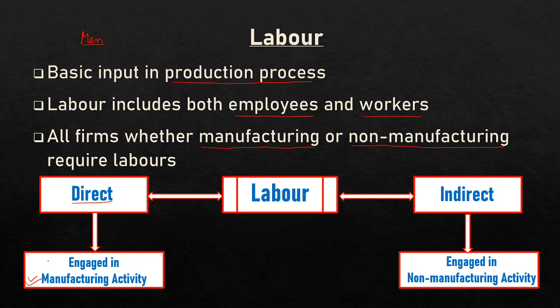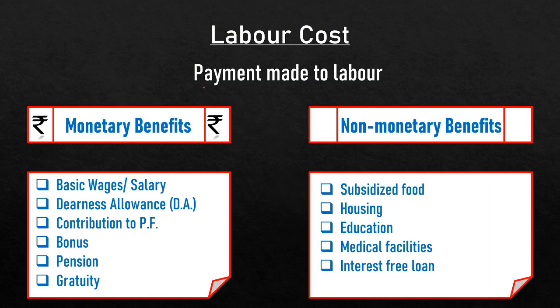And all other laborers or employees who work in different departments, whether they work in finance, marketing, or HR, are engaged in non-manufacturing activity, so they are known as indirect labor. Now when a company pays wages, salary and other benefits to the labor, it is known as labor cost, that is, payment made to any labor.